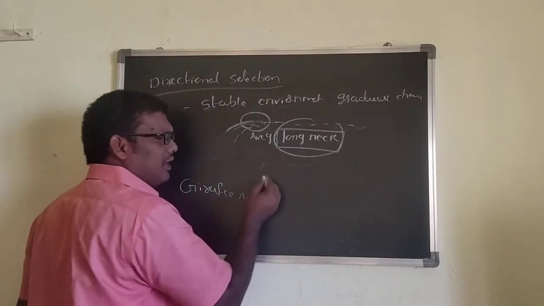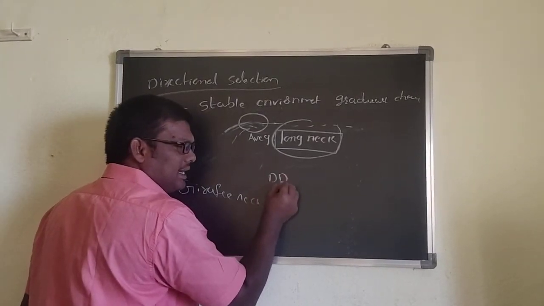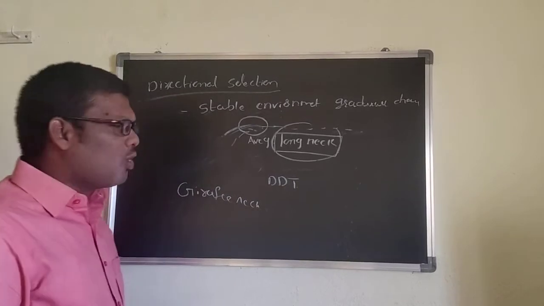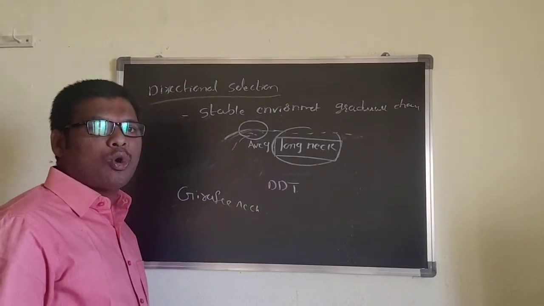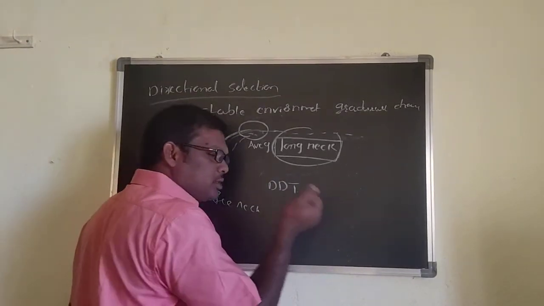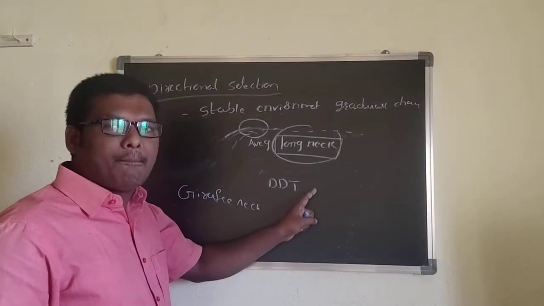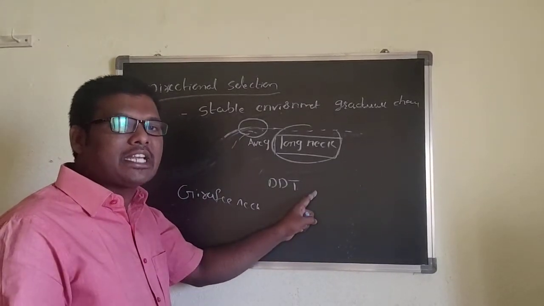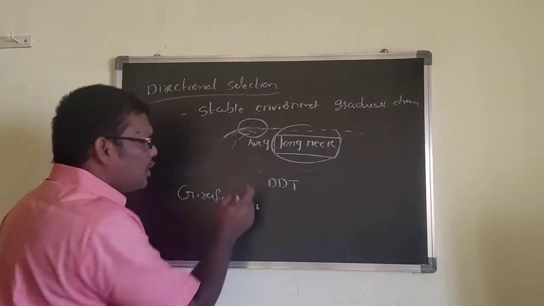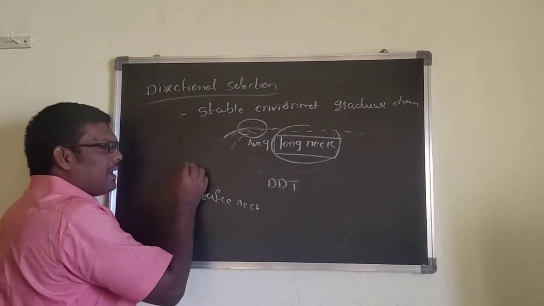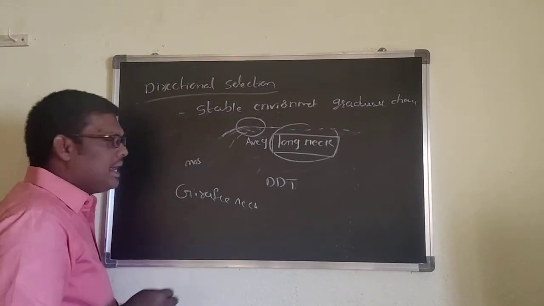Another example is DDT, dichloro diphenyl trichloroethane. Spray the DDT on mosquitoes, and the mosquitoes' resistance power will increase. First you spray the DDT, and the mosquitoes die.